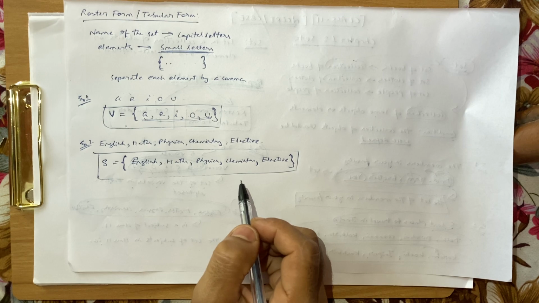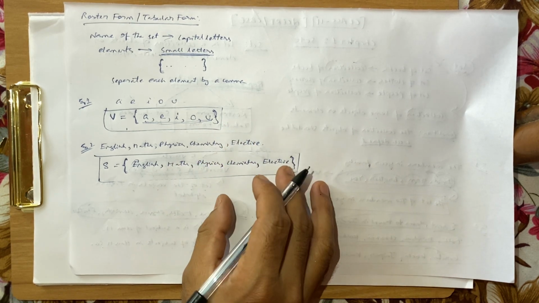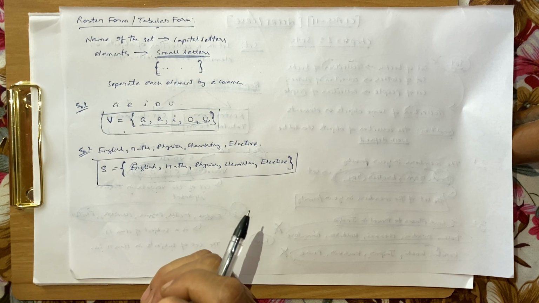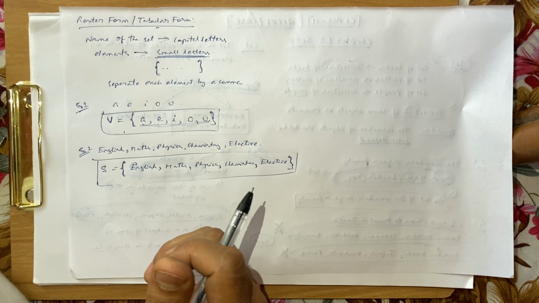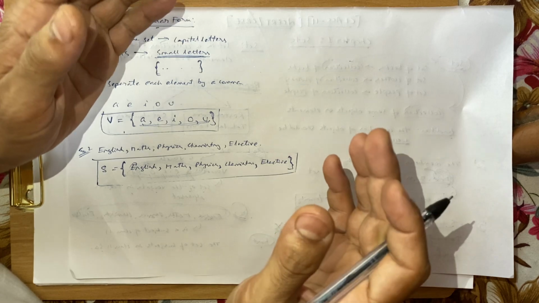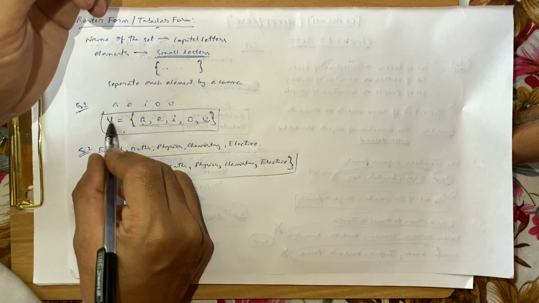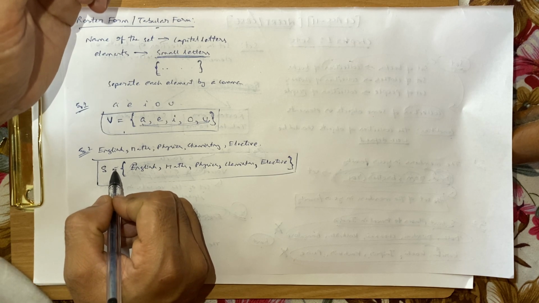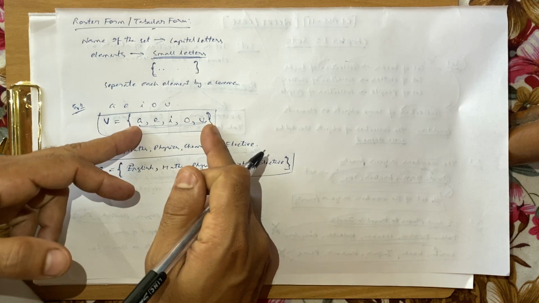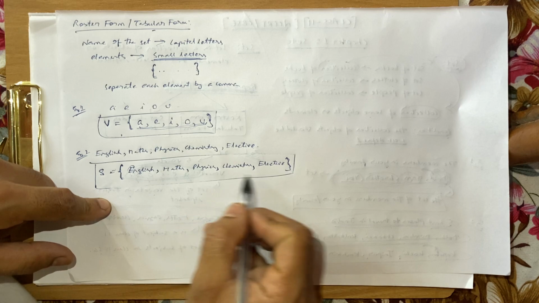I hope all of you have understood how to represent a set in the roster form or in the tabular form. Always remember, it's very simple. If you know a set and the elements of that set, then simply write the name of the set in capital letters, put an equal sign, and then write all the elements inside curly brackets and separate each element by a comma.